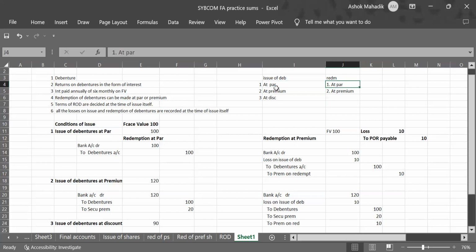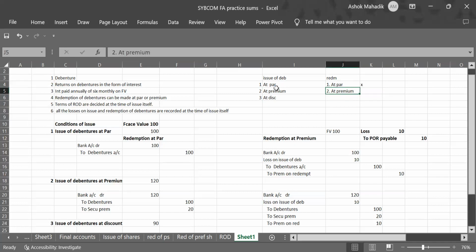For first, these 2 are available. Again, for second, these 2 are available. And for third, again, these 2 are available. Clear? So in this, redemption at par doesn't make any change in the entries. All entries will remain as that of issue of debentures.